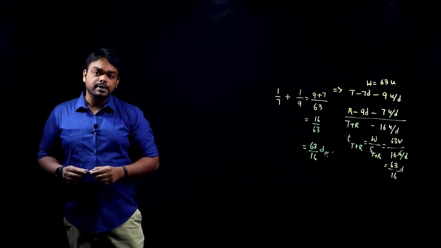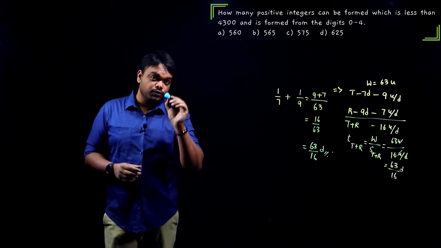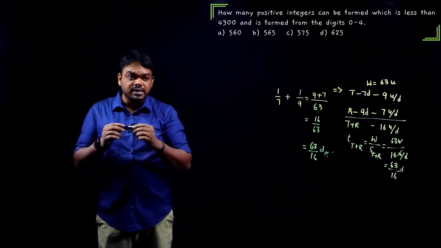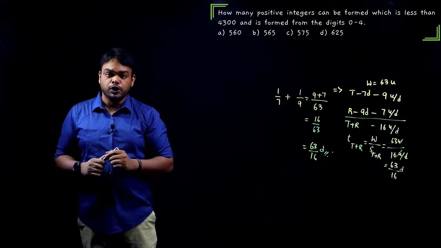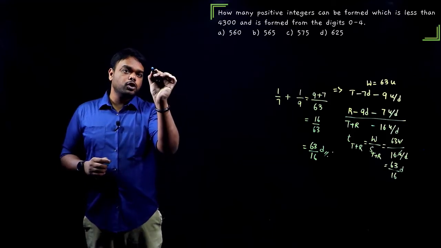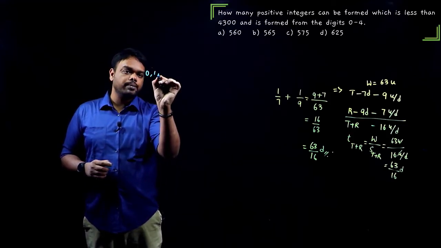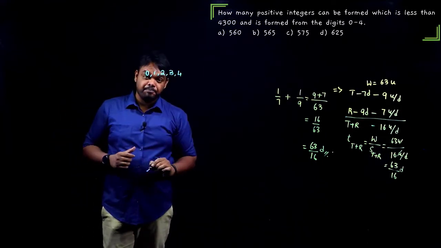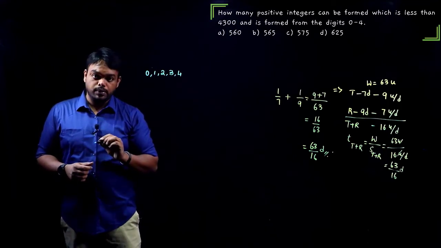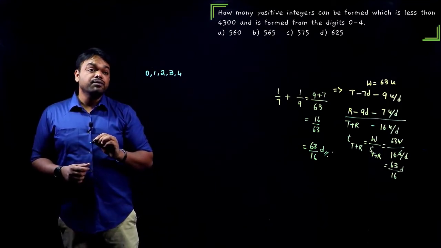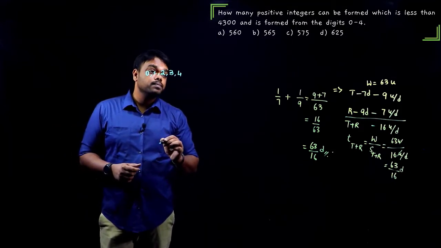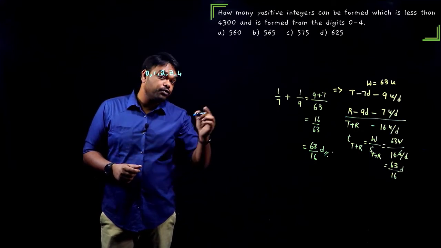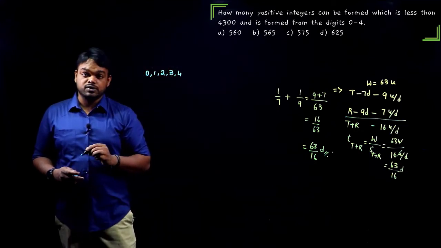So question number 7 is based on permutation and combination, that is, forming numbers. How many positive integers can be formed which are less than 4300 and are formed from digits 0 to 4? Okay. 0 to 4 means I can have 0, 1, 2, 3, 4. These are the 5 digits we have. Now, how many positive integers, he told? It means we can form 1-digit numbers, 2-digit numbers, 3-digit numbers and 4-digit numbers. I cannot form 5-digit numbers because he told less than 4300.